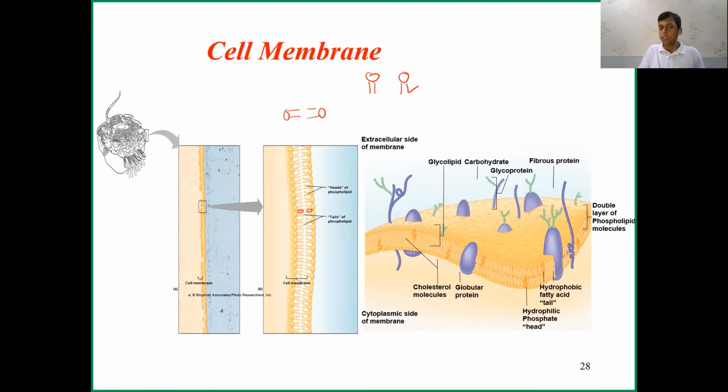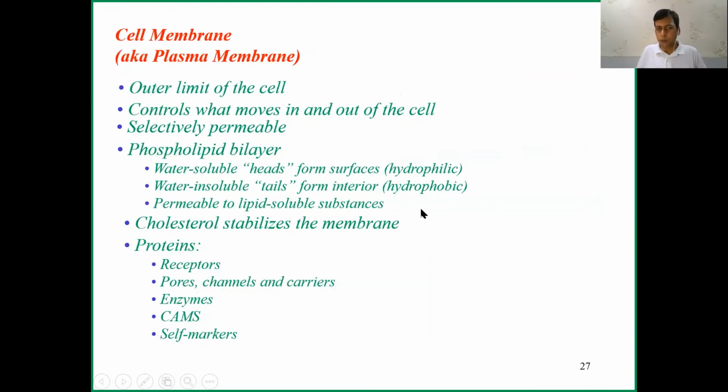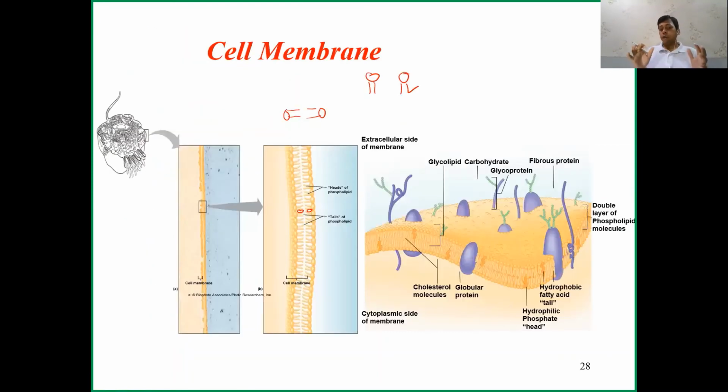I will discuss this in detail in the next video, including the structure and function of the different kinds of proteins, because some work as receptors, some as enzymes, and some as channels. Channels mean that through them some particles can go inside. Some work as carriers, taking something and giving it inside the cell. So this is not just a boundary, it is a very active energy system. The cell membrane is a very active energy system.